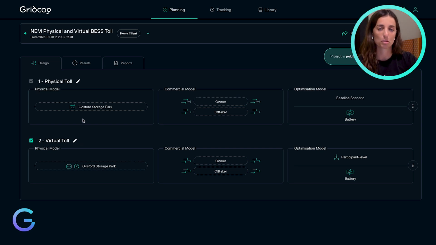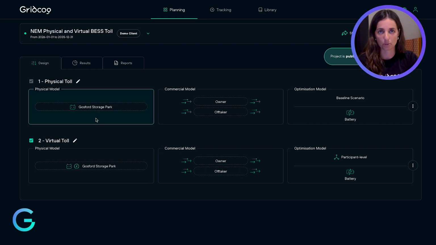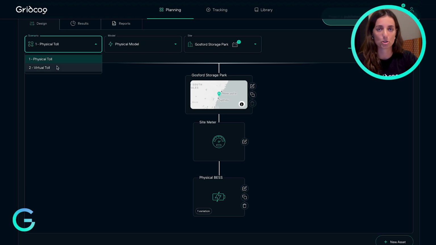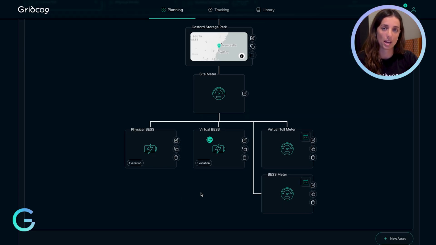We've created a project model for a hypothetical BESS project in New South Wales with two scenarios, a physical toll and a virtual toll, so we can see how these different commercial structures drive different dispatch behavior and different financial outcomes for the parties. Let's start with physical tolling.